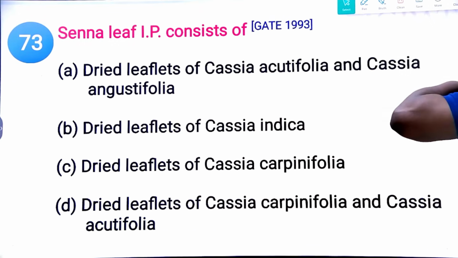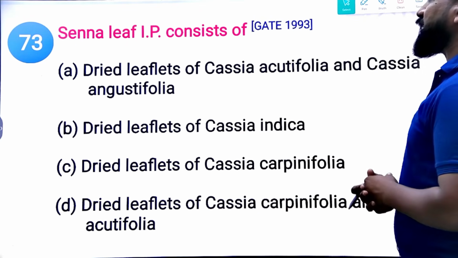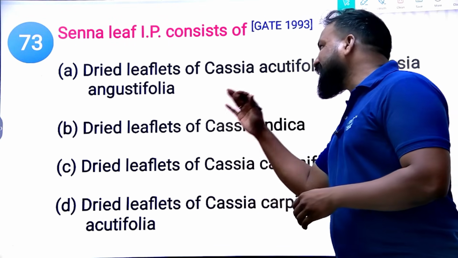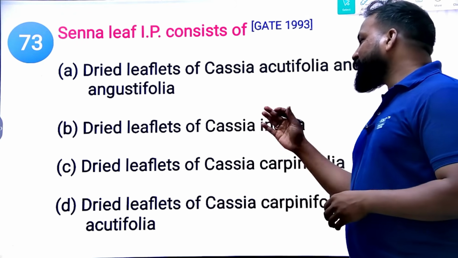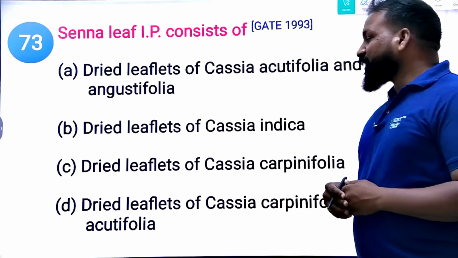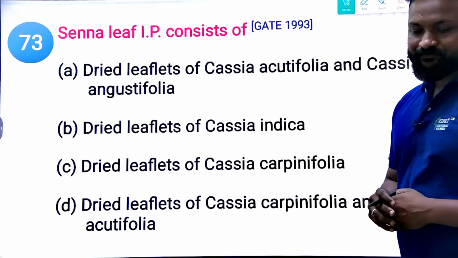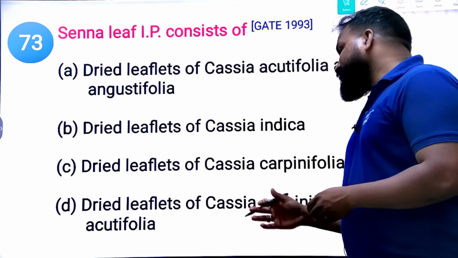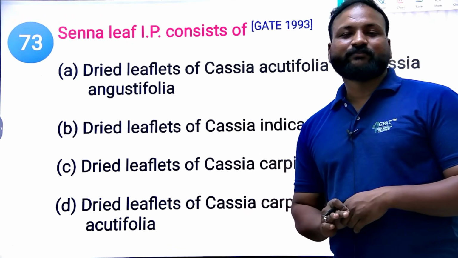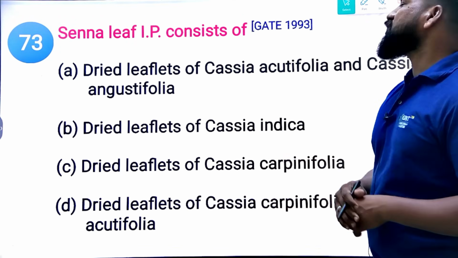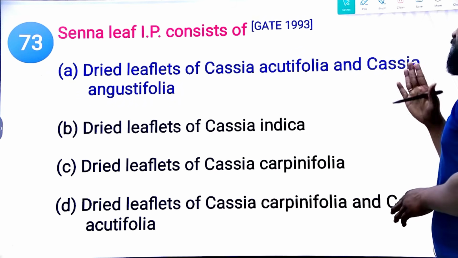Next. Senna leaf IP consists of, simple. They are asking the source of senna leaf. It is obtained from the dried leaves of Cassia acutifolia and Cassia angustifolia. It is obtained from the dried leaves of Cassia indica. It is obtained from the dried leaves of Cassia carpinifolia. And dried leaves of Cassia carpinifolia and Cassia acutifolia. What is the source of senna? The source of senna is Cassia acutifolia and Cassia angustifolia, Alexandrian senna and Indian senna.